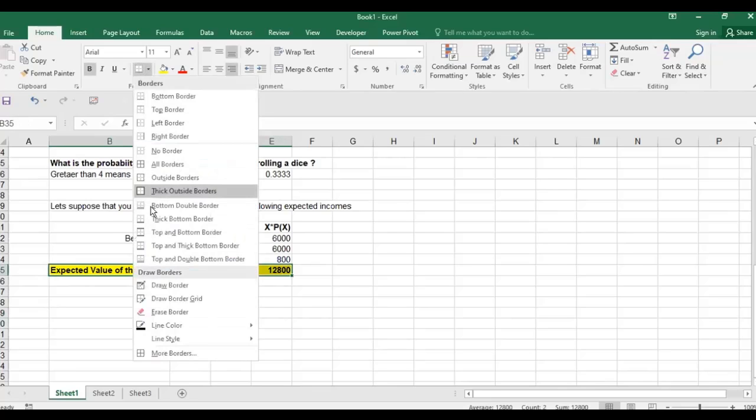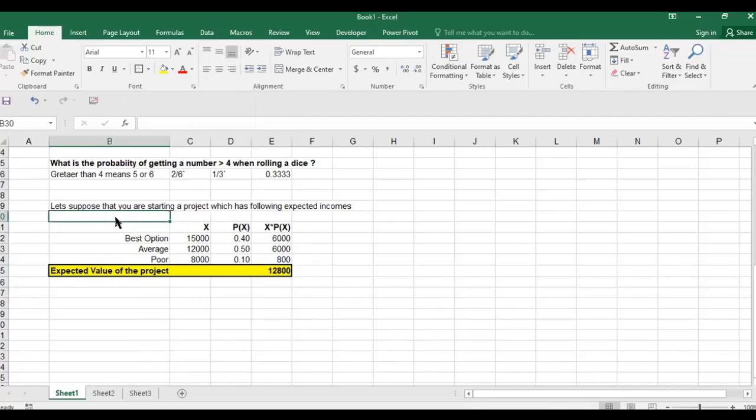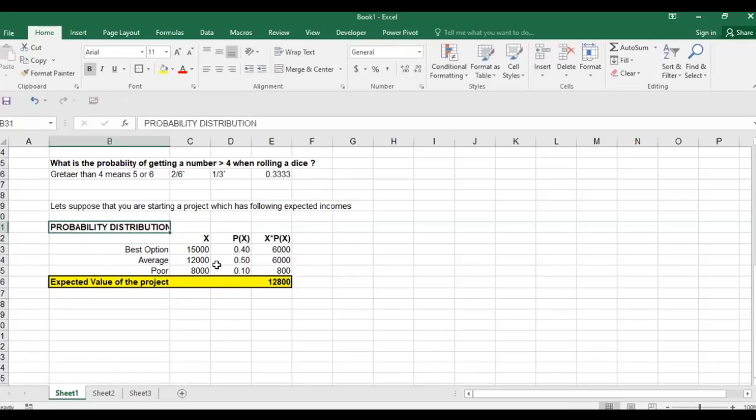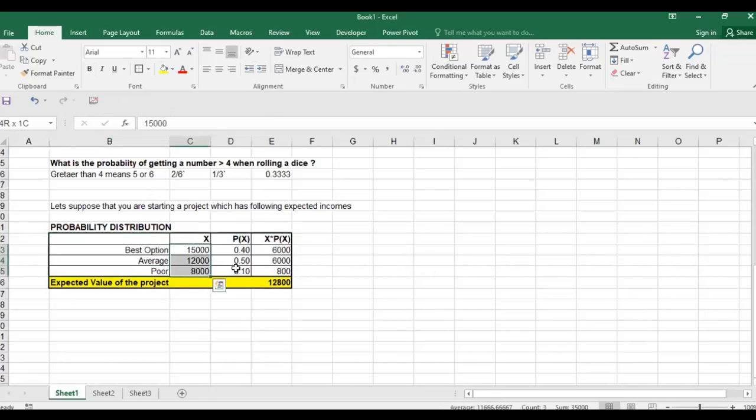And this thing which we made, we call it probability distribution. Usually in a probability distribution, you make something like a table in which you write down all the events and their respective probabilities, and you get the expected value.